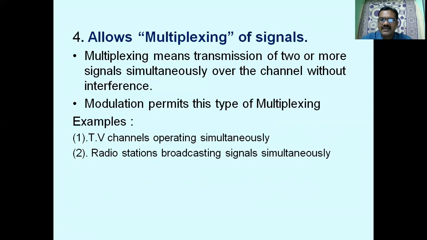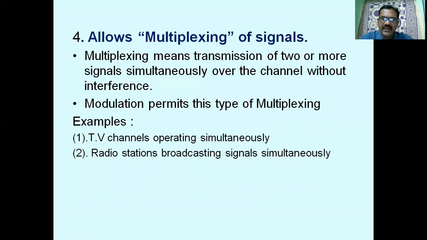Many messages are modulated by means of different carriers, and they can be mixed up in the multiplexing equipment, and they can be simultaneously transmitted through a common communication medium, and therefore there is no interference between the channels. And therefore modulation permits multiplexing. For example, TV channels operating simultaneously, many TV channels through one wire.